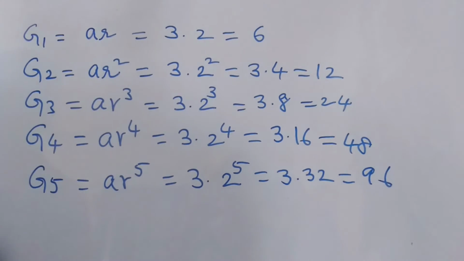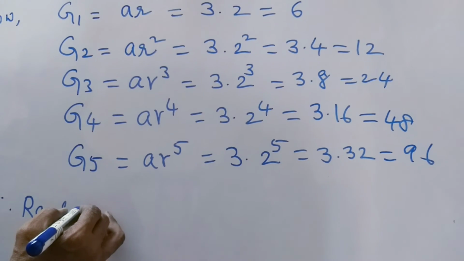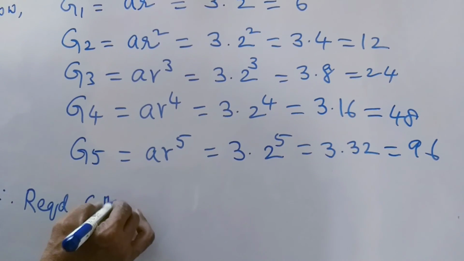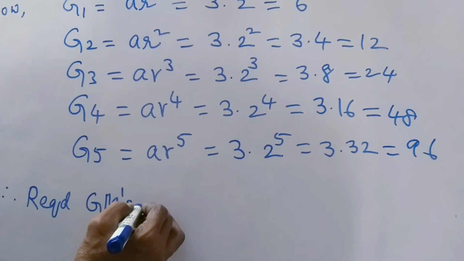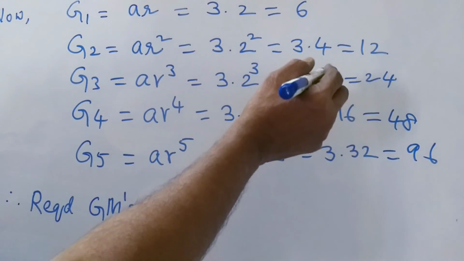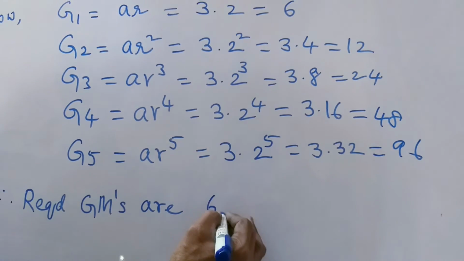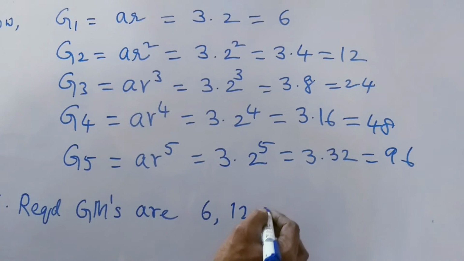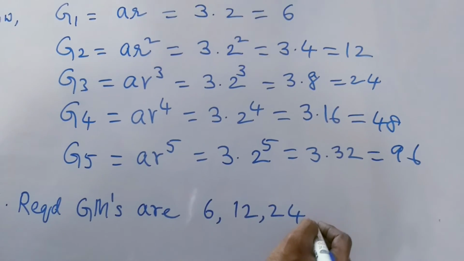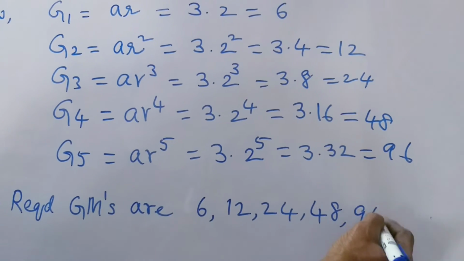Therefore, the required geometric means are 6, 12, 24, 48, 96. 6, 12, 24, 48 and 96.